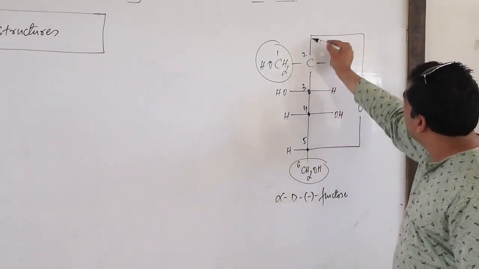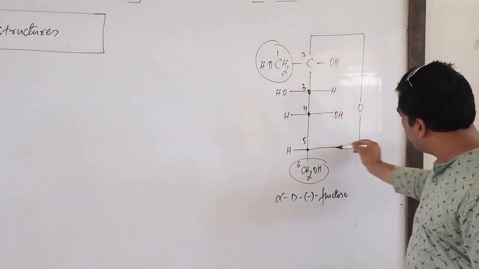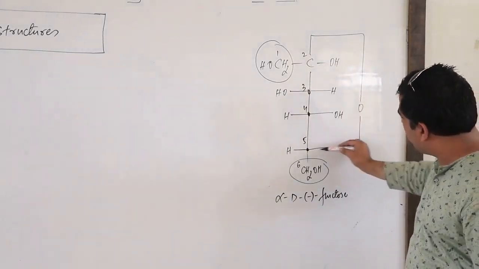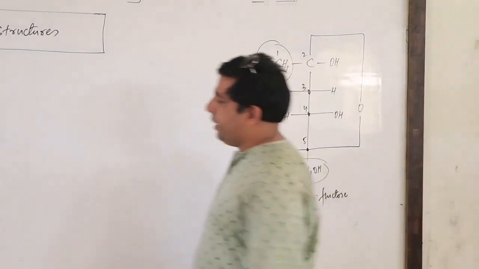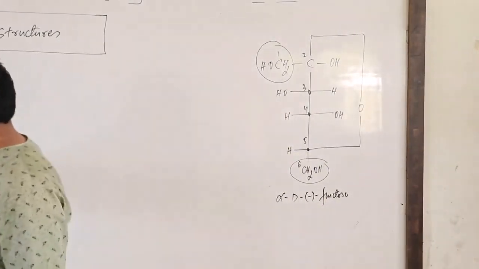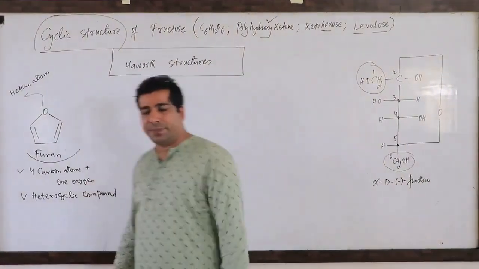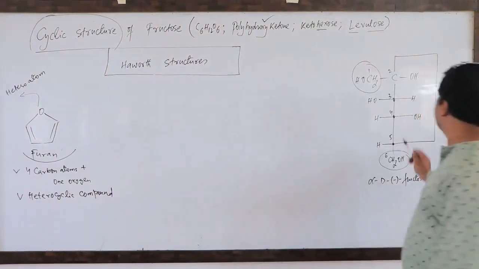In this particular closed structure you have 4 carbon atoms and 1 oxygen, and in this furan also 4 carbon atoms are there and 1 oxygen. That's why this structure is used. Correct? So let us see how we can design it.